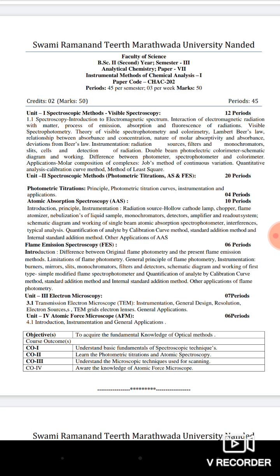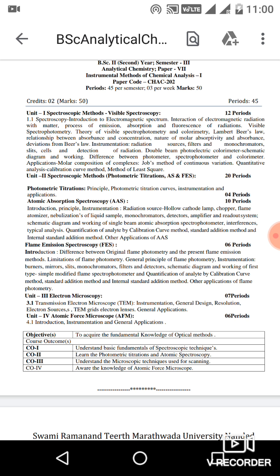And the first unit of this paper, instrumental methods of chemical analysis, is the spectroscopic methods. In these spectroscopic methods we are going to learn about visible spectroscopy, that is UV and visible.